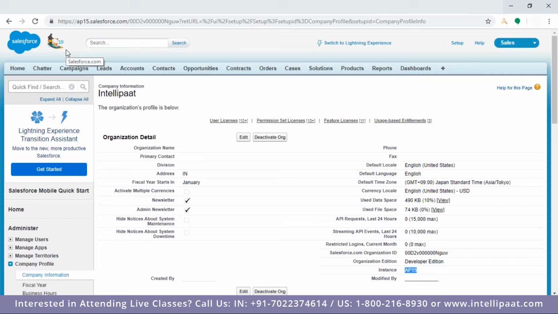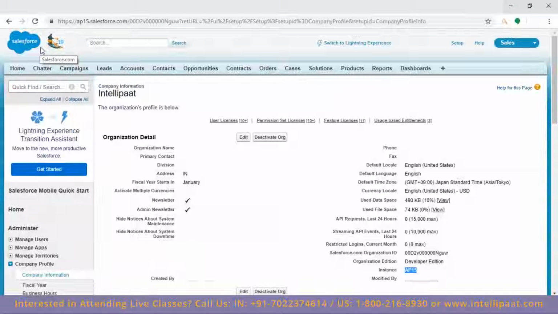If we are going to implement Salesforce for one of the clients, how do we put that client logo on the screen? Please keep a note that a few applications are standard applications, like the Sales application. It's a standard application, so you cannot change the logo for this. But for custom applications, when you are creating the app, you have the option to change the logo. But remember, it's only for custom applications. It's not for standard applications.